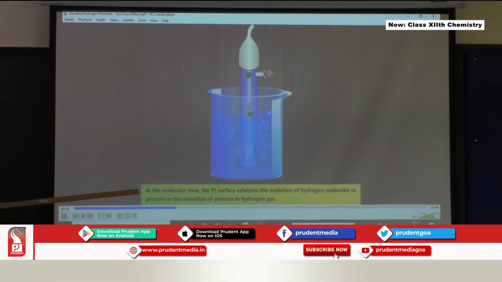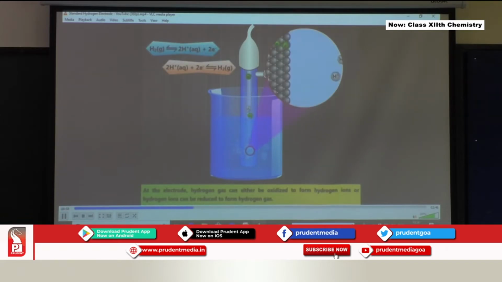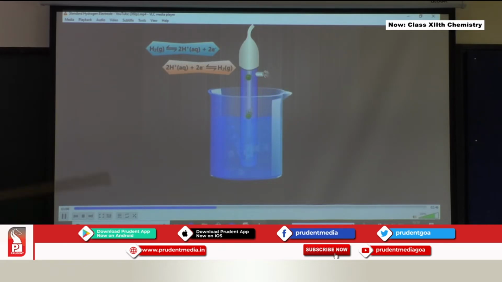Molecular view is shown there. The platinum surface catalyzes the oxidation of hydrogen molecule to protons or the reduction of protons to hydrogen gas. Both the reactions are taking place. At the electrode, hydrogen gas can either be oxidized to form hydrogen ions or hydrogen ions can be reduced to form hydrogen gas. So both possibilities are there, and both the reactions, oxidation as well as reduction, are shown there.